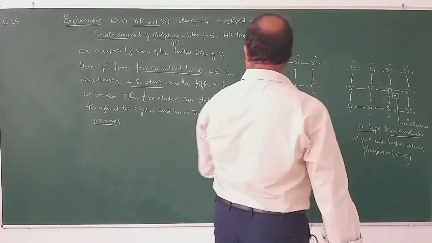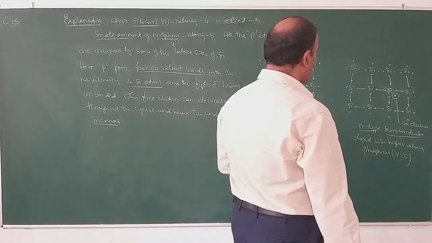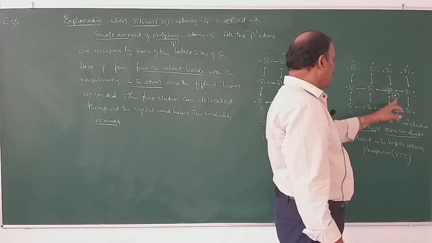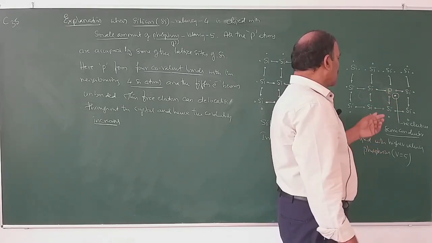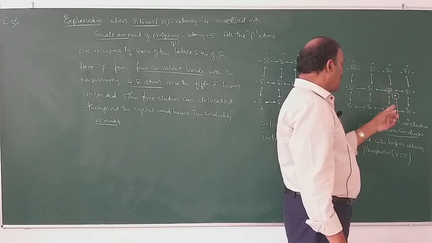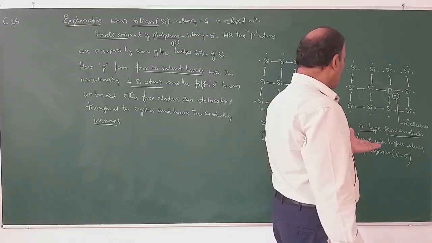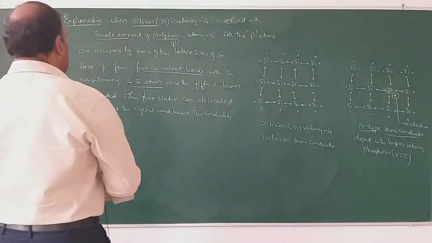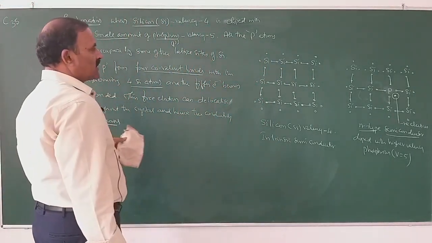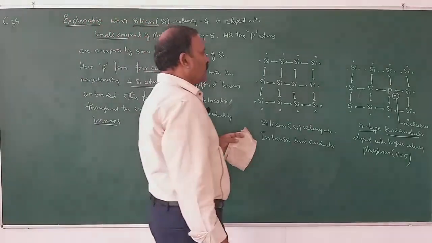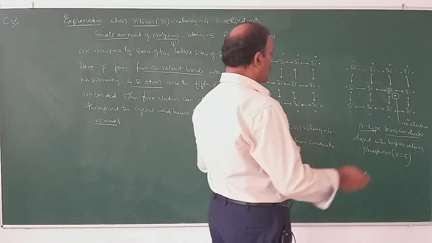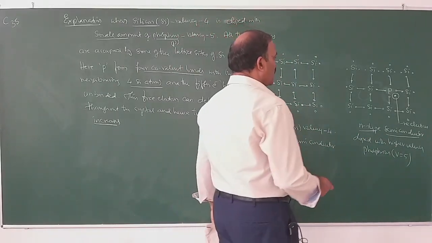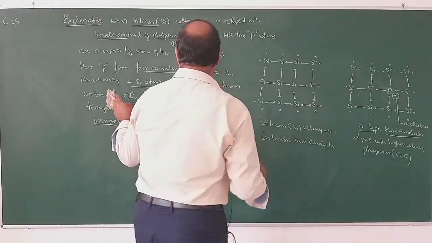Higher valency elements are called n-type semiconductors. In n-type semiconductors, the conductivity increases due to the migration of negatively charged electrons. Therefore, they are called n-type semiconductors. Example for n-type semiconductors: silicon or germanium is doped with either phosphorus or arsenic. The valency of both phosphorus and arsenic is 5, and this forms n-type semiconductors.